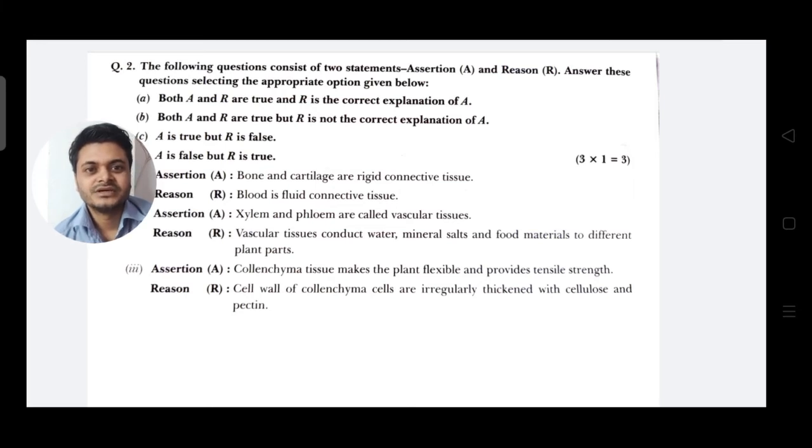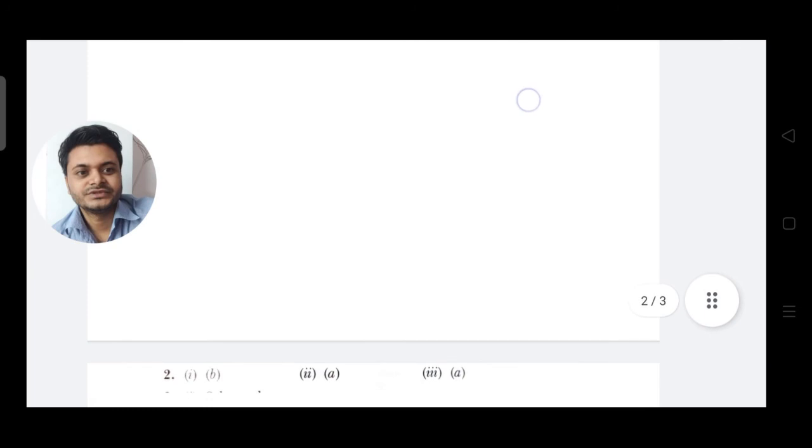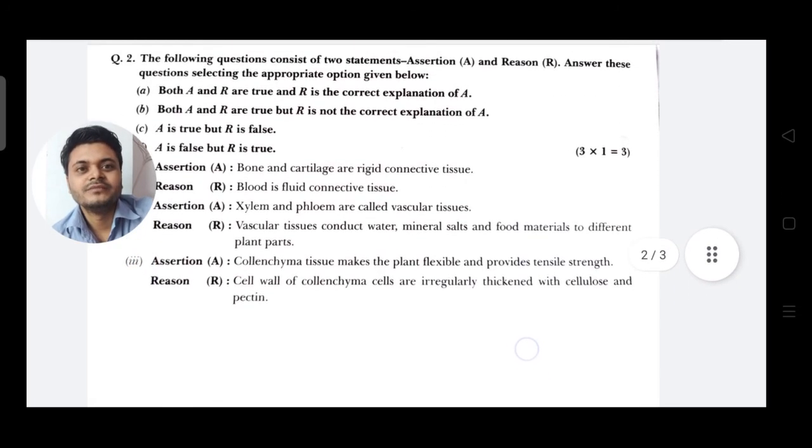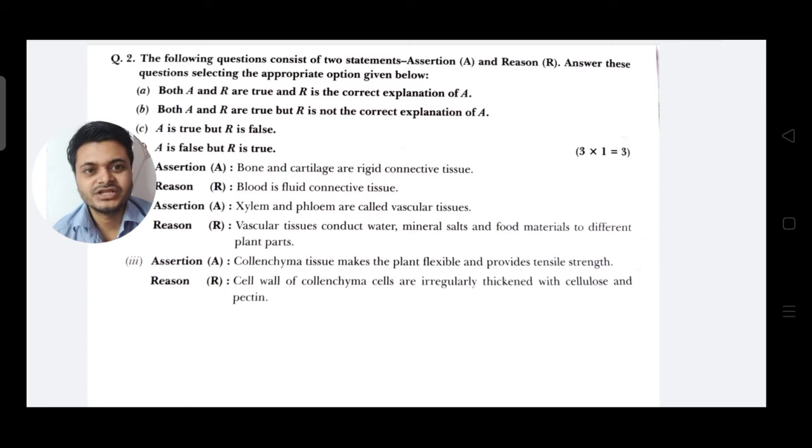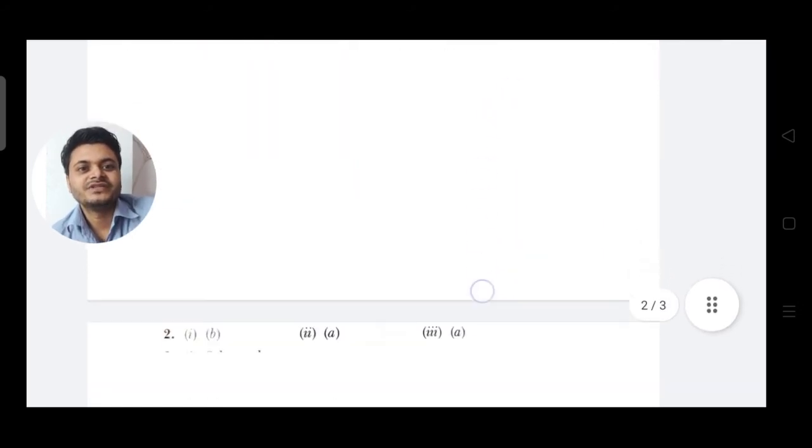Third question: the assertion is collenchyma tissue makes the plant flexible and provides tensile strength, and the reason is the cell wall of collenchyma cells is irregularly thickened with cellulose and pectin. So this is also option A. What is A? Both A and R are true, and R is the correct explanation of A.